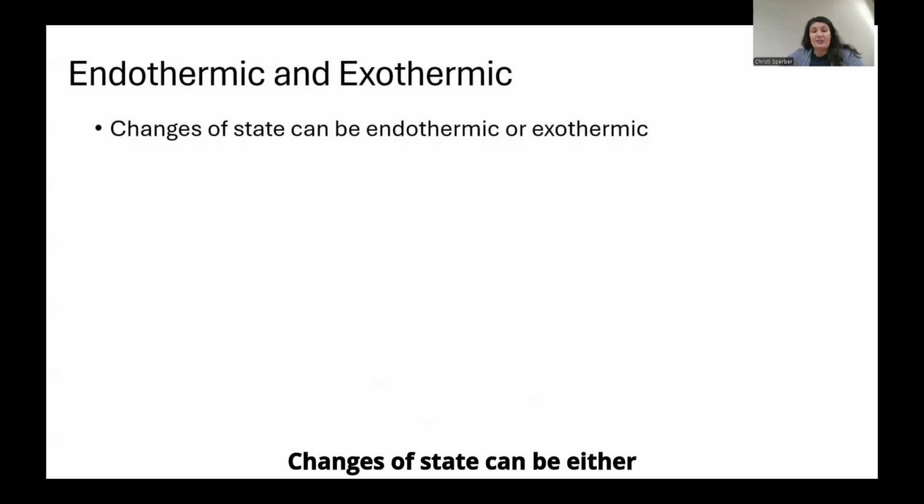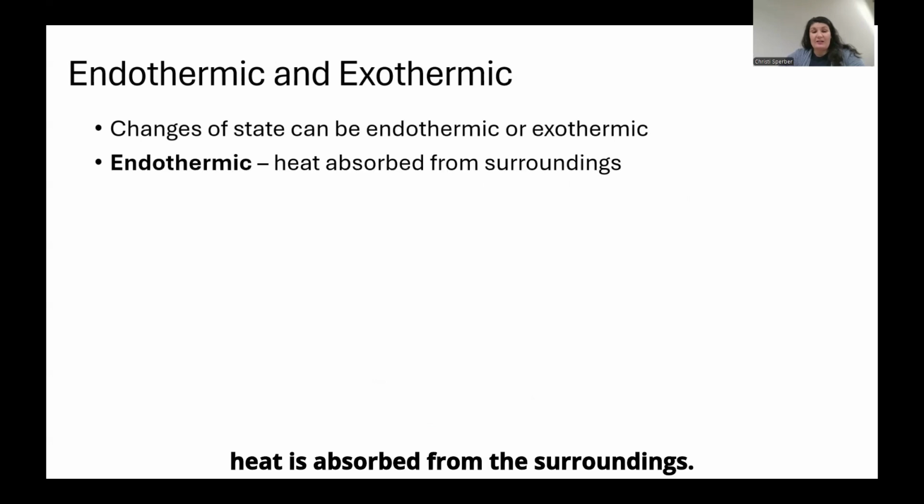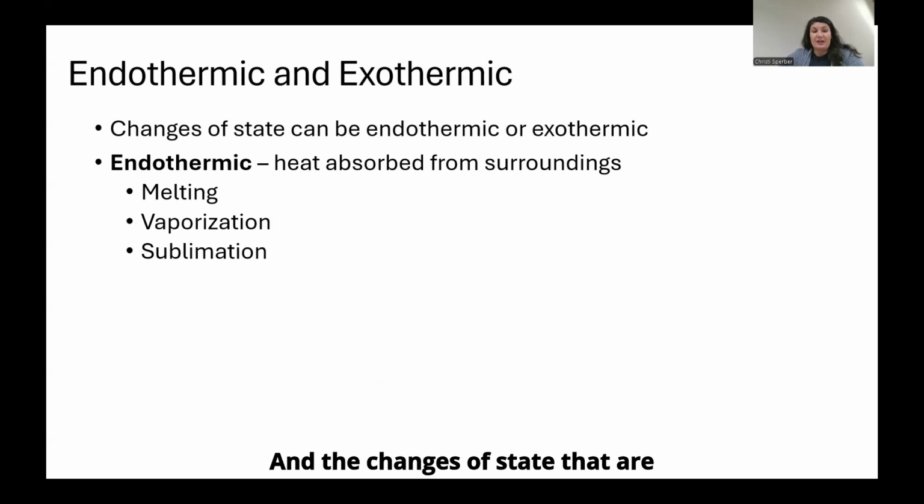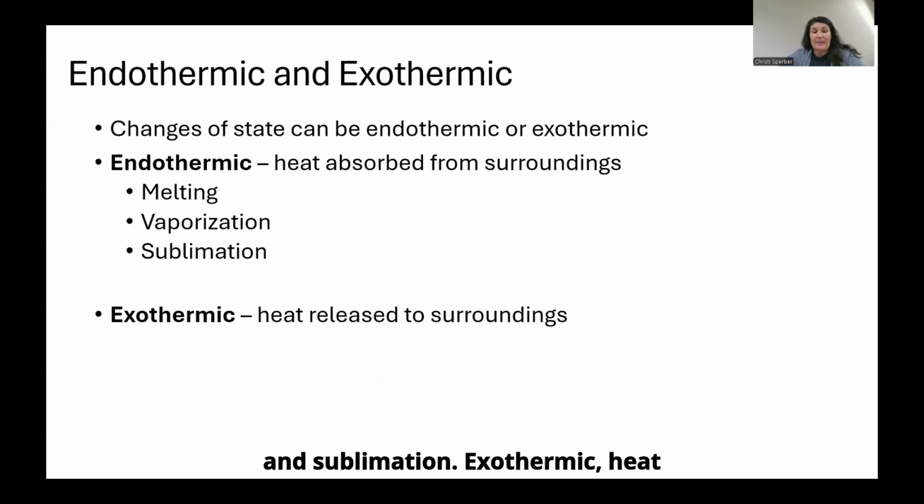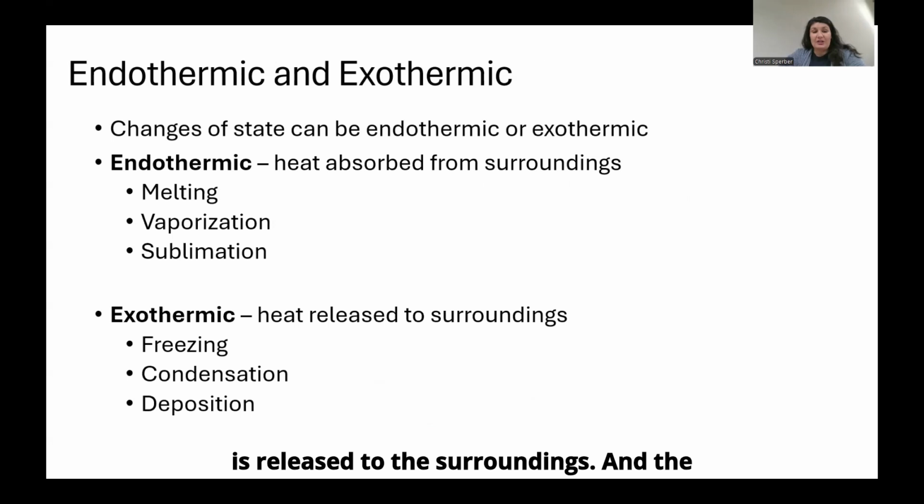Changes of state can be either endothermic or exothermic, so they absorb or release energy. Endothermic: heat is absorbed from the surroundings. The changes of state that are endothermic are melting, vaporization, and sublimation. Exothermic: heat is released to the surroundings. The changes of state that are exothermic are freezing, condensation, and deposition.